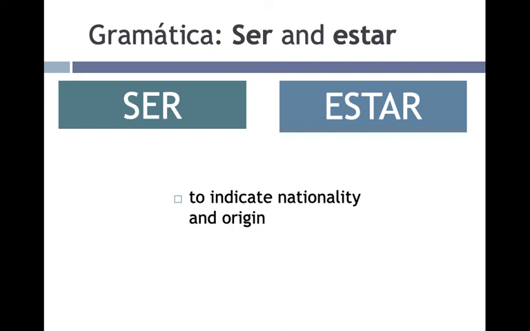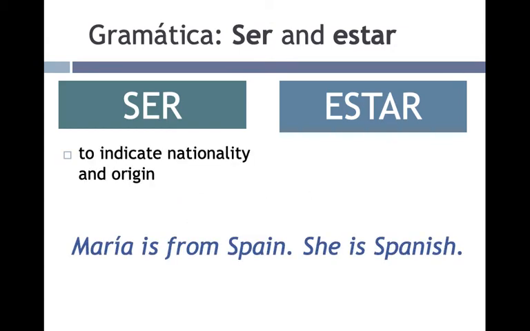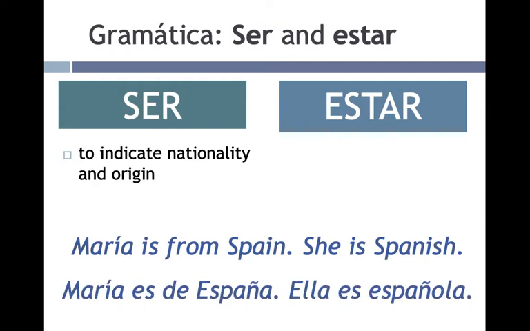How about to indicate nationality and origin, which would be the country you are from? Again, ser. Maria is from Spain. She is Spanish. One is origin, country from, the other is nationality. María es de España. Ella es española.